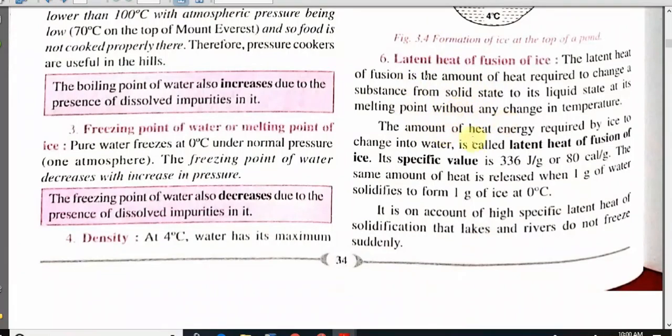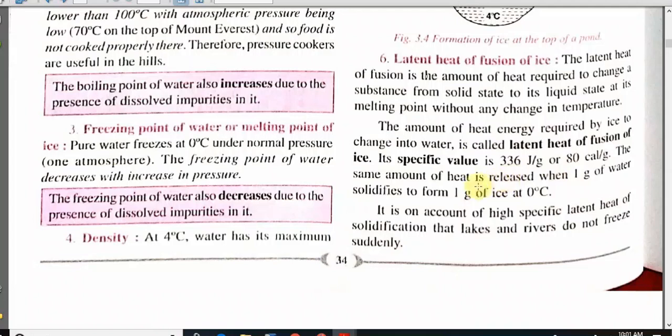The amount of heat energy required by ice to change into water is called the latent heat of fusion of ice. Its specific value is 336 joule per gram or 80 calorie per gram.